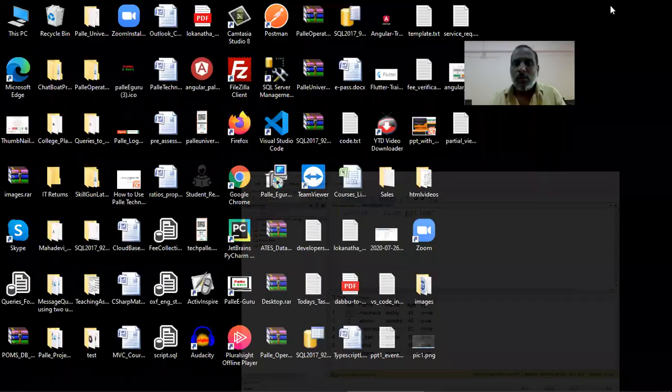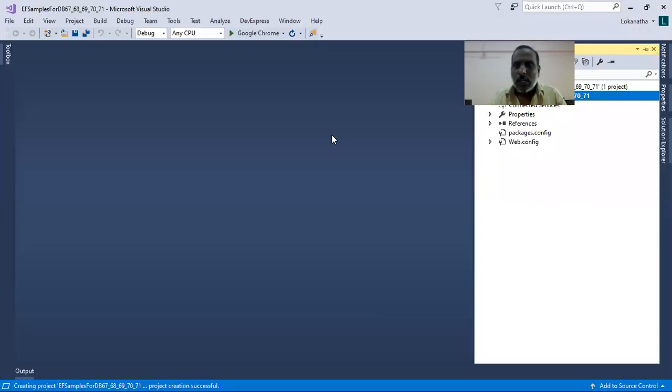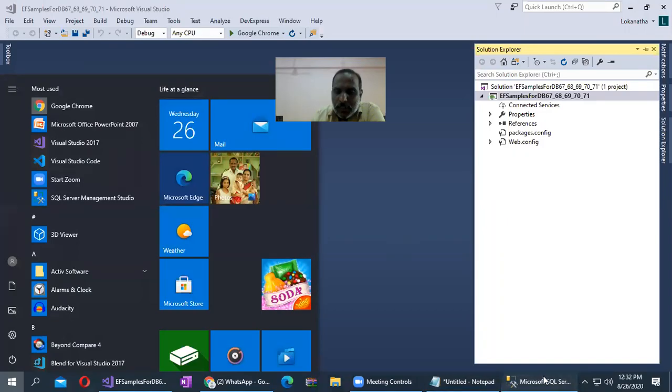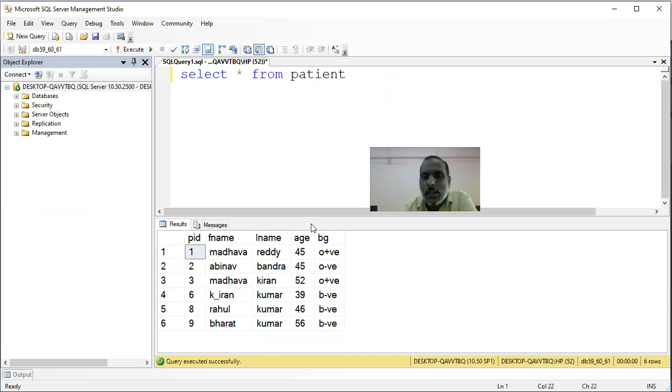Now what I will do here is, I wanted to fetch the list of patients present in my database table and display it to the users. That is my requirement. I want to fetch the data present in this patient table and display it to the users in tabular format. That is my final requirement. How can I do that?